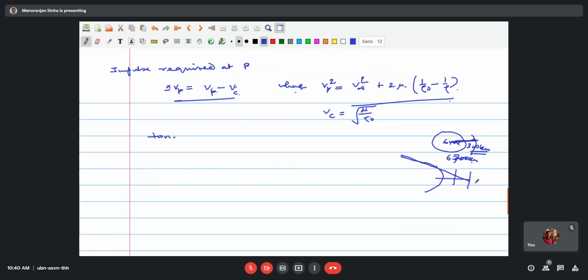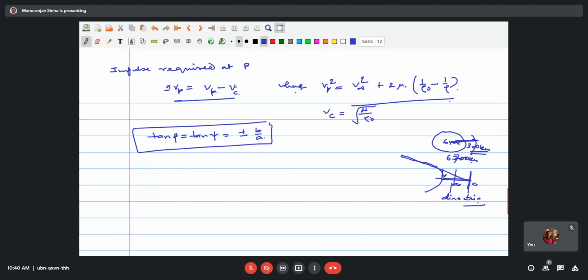This is the point, this is the center here, and this is your directrix. So assuming that, if you remember from the conic section, tan psi equals plus or minus b by a. This is the expression for the slope of this.